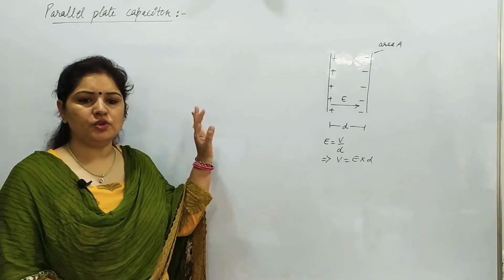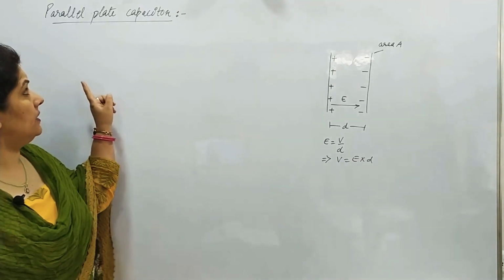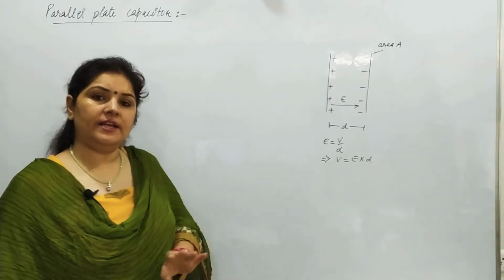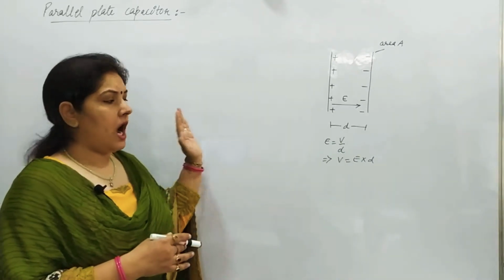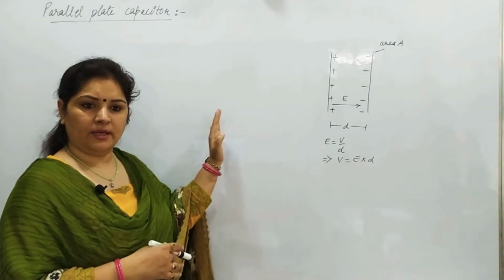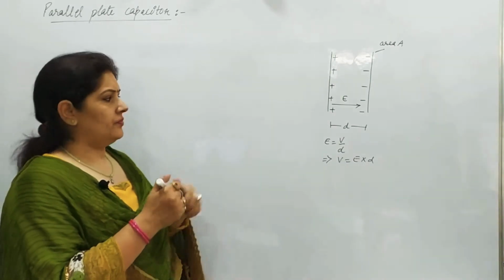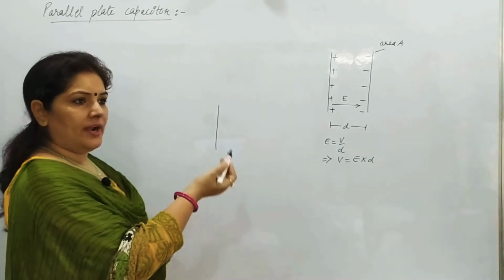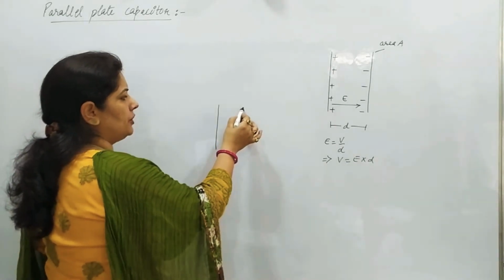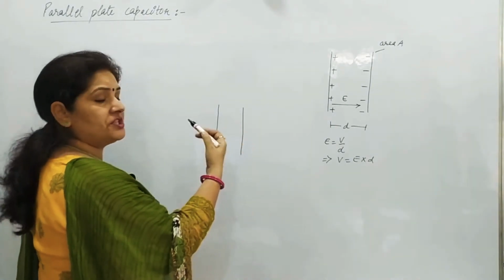Yes, good morning children. So today we are going to discuss the parallel plate capacitor. In the earlier derivation, we learned how a single piece of metal is charged. When we cannot give it more charge, we put a second piece here which is uncharged.